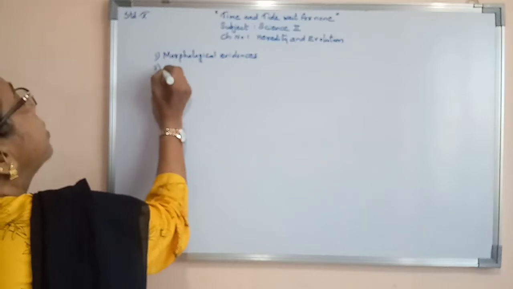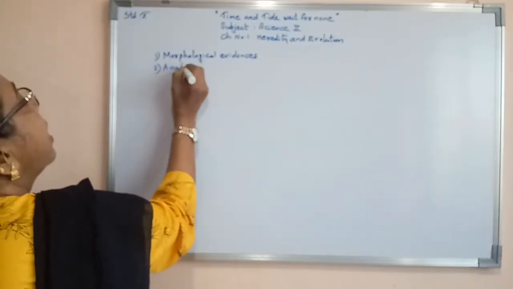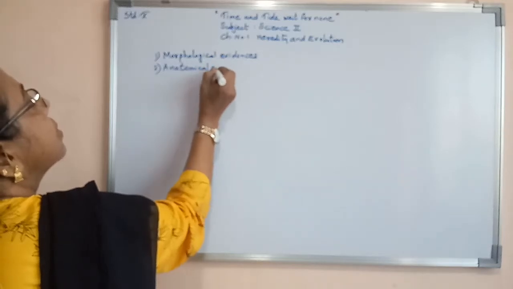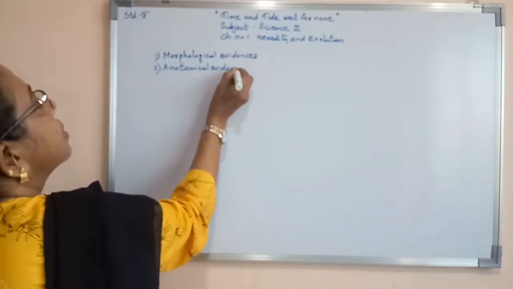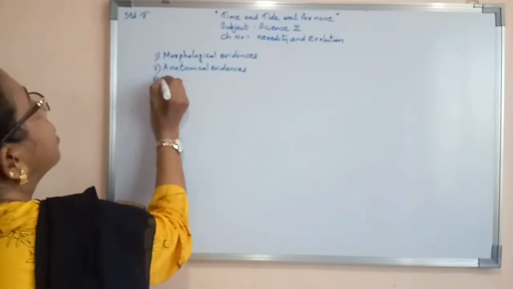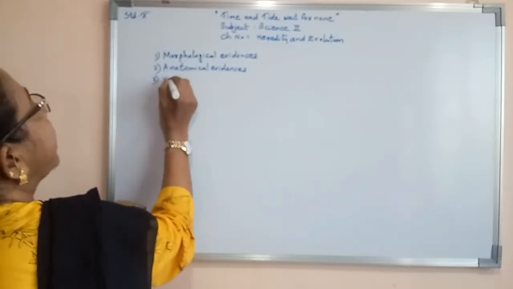Second one, anatomical evidences. Third one, vestigial organs.